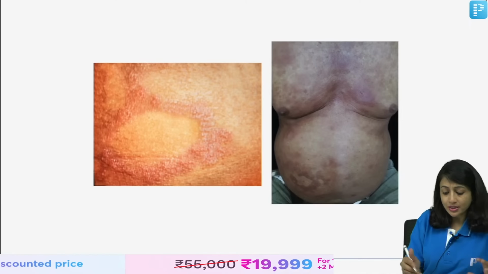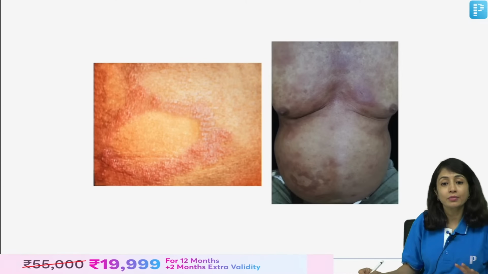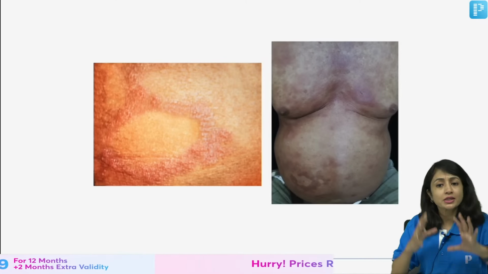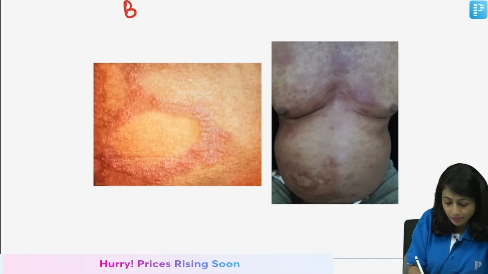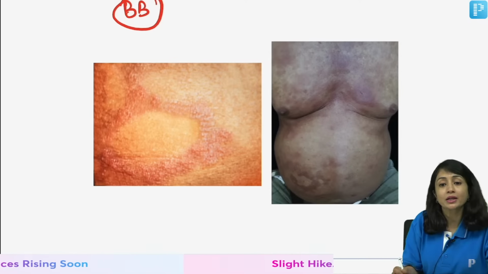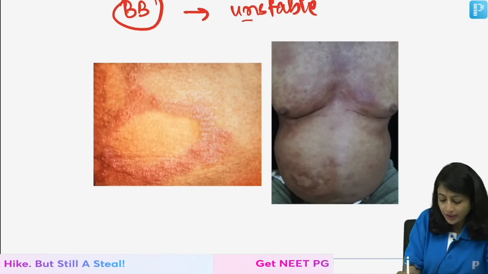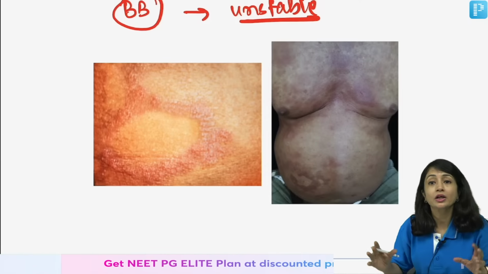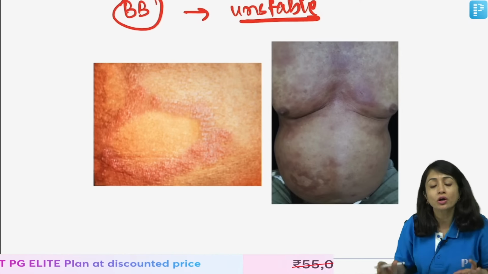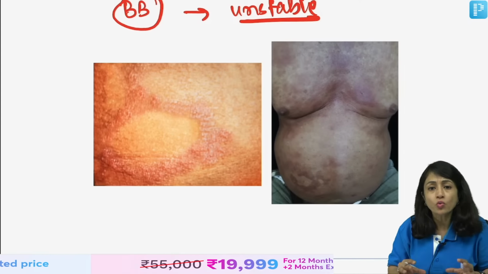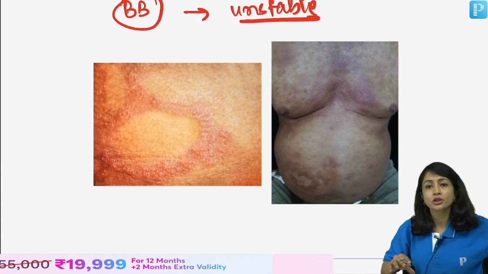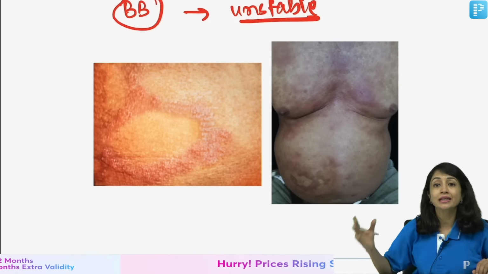Whereas, this is the most unstable form of leprosy. The patient stays in this phase very, very briefly, and that is why it is called BB Hansen or borderline. It is the most unstable form, and here you see map-like configurations or geographical lesions, because now what is happening is that the patient is going from the tuberculoid pole towards the lepromatous pole.